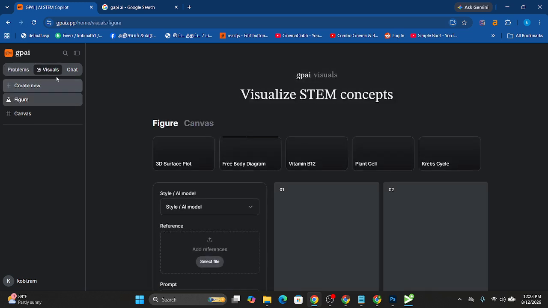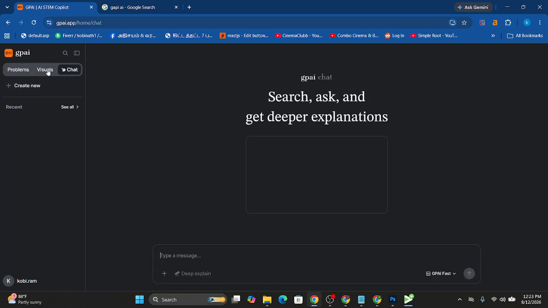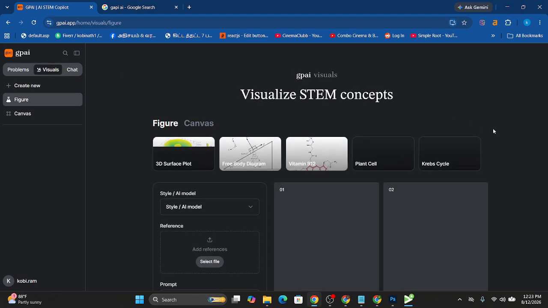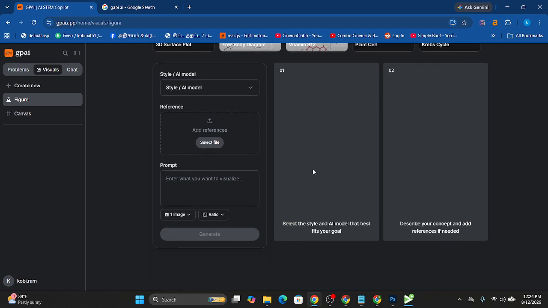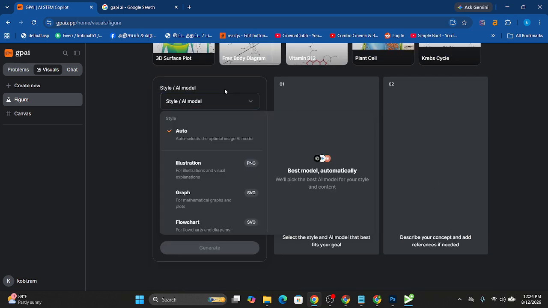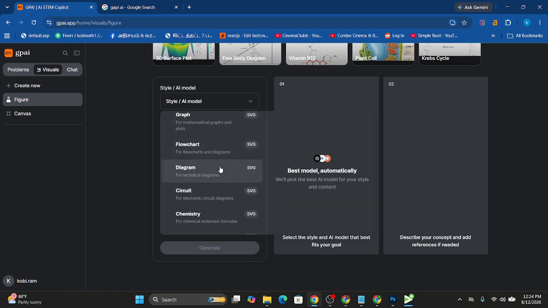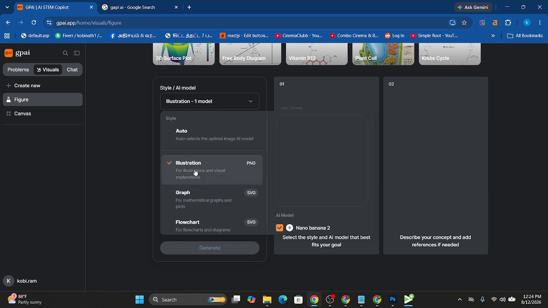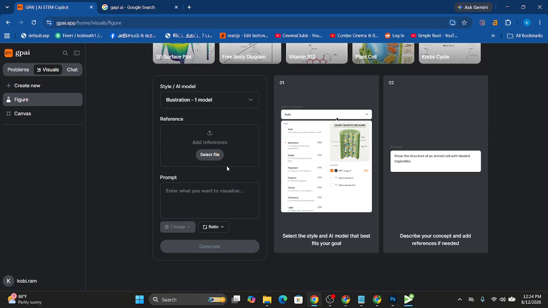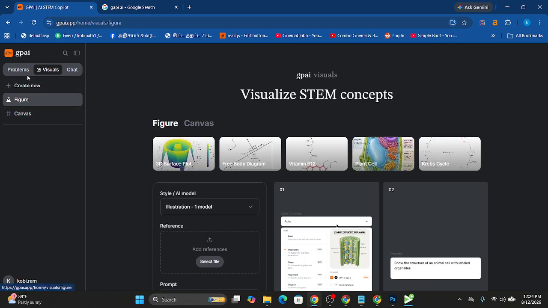Visual chat, everything's there. The chat visuals are here. If you have any diagram, you will be able to attach the diagrams also. You can attach any diagram here. So there are illustrations. There are a lot of modules given here. The diagram, illustration also. Any kind of illustration, any reference image, you will be able to put the illustration and all.